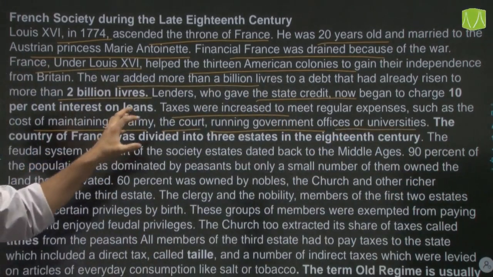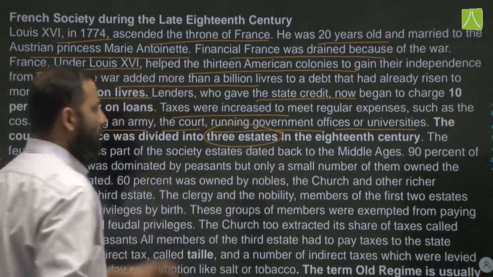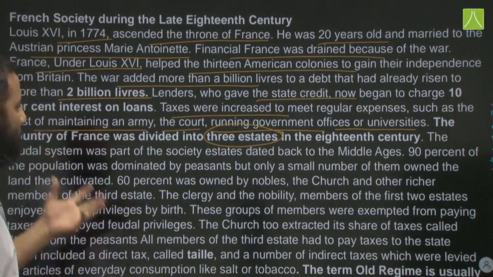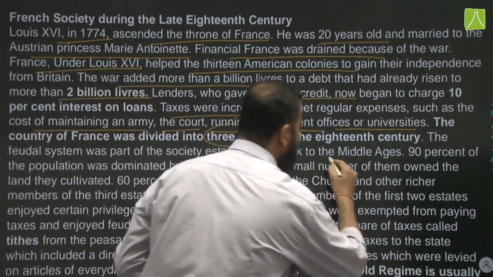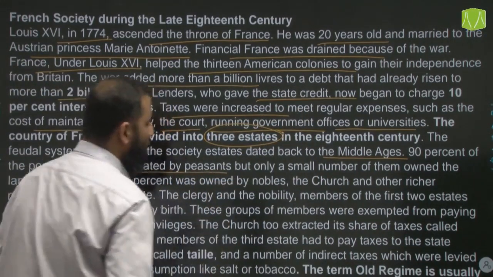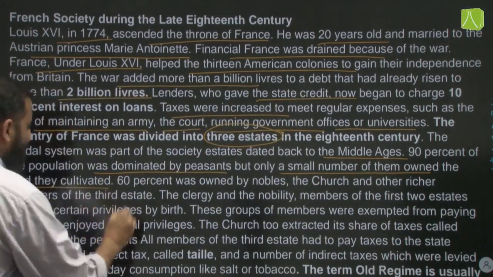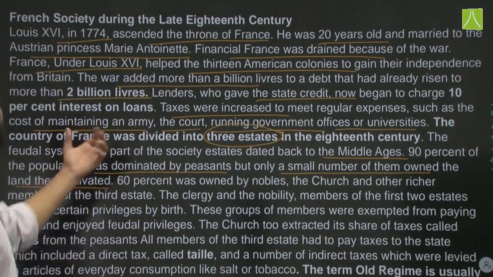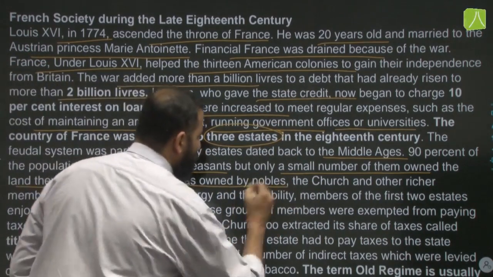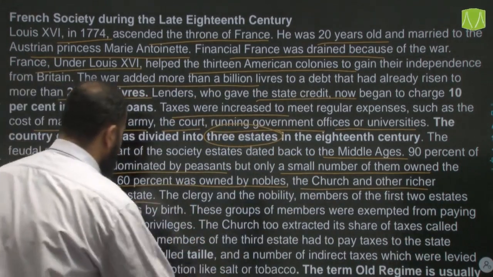The country of France was divided into 3 estates in the 18th century: the first estate, second estate and the third estate. The feudal system was part of the society of estates, which dated back to the Middle Ages. 90% of the population was peasants, but only a small number of them owned the land they cultivated. The rest were under landlords or the nobles. 60% of the land was owned by nobles, the church and the richer members of the third estate.